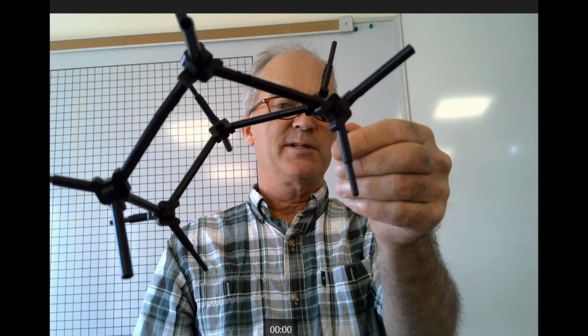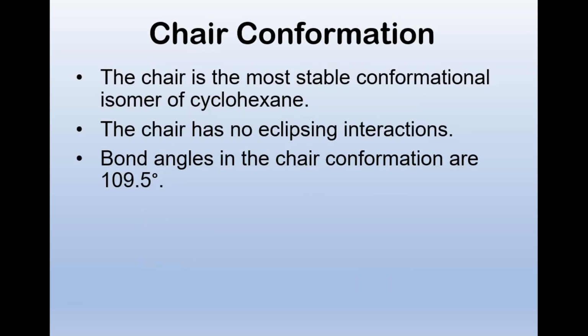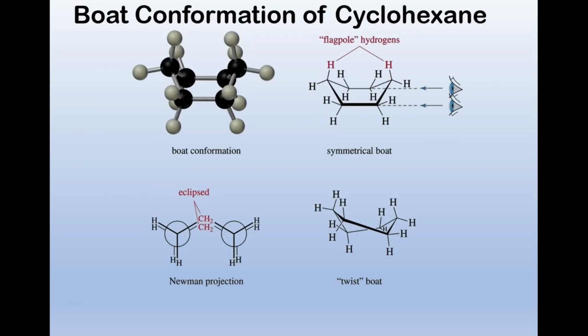There, now I've twisted it, and that's put some stagger into the rails of the boat. So the chair conformation is the most stable conformation of cyclohexane. And here's the Newman projection. The chair has no eclipsing interactions, and all the bonds are the magic 109.5 degree bond angle.